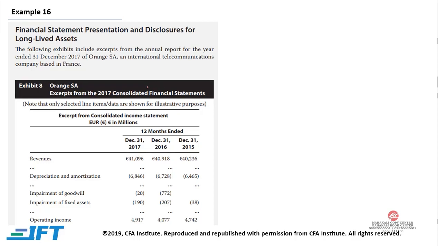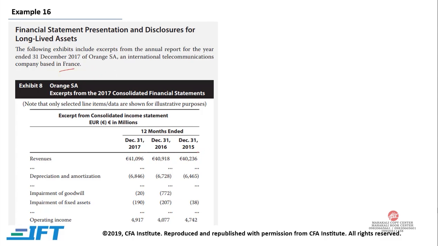Example 16, financial statement presentation and disclosure for long-lived assets. The following exhibit includes an excerpt from the annual report for the year ended 31st December 2017 of Orange, an international telecommunication company based in France.